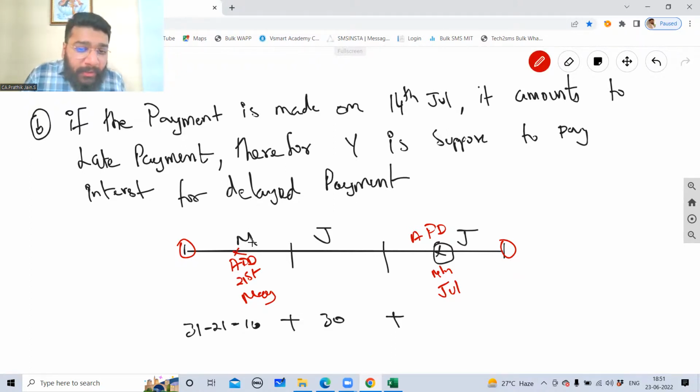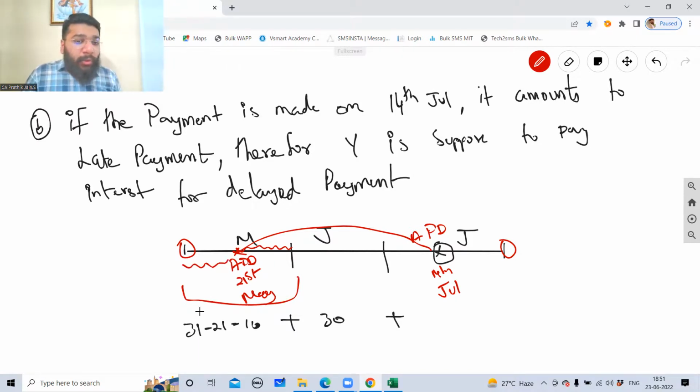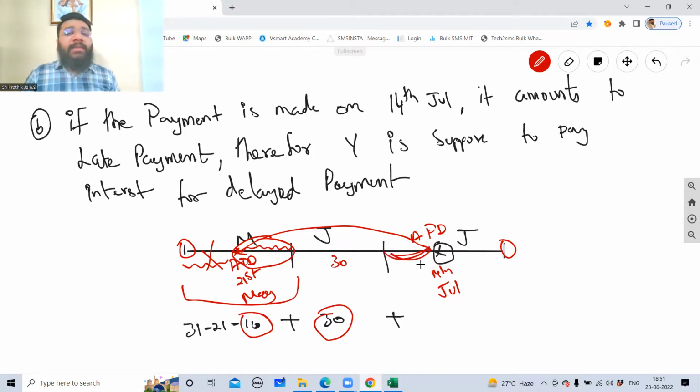So now I want to calculate interest from this period to this period. How do I get this period? From the total 31 days, if I minus 21 days, I'll get the balance 10 days. So that is these 10 days plus 30 days of June, plus I need the first 14 days of July.